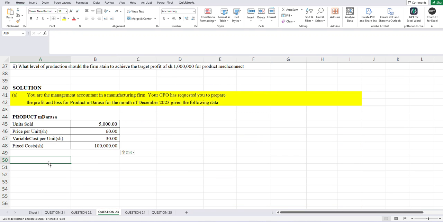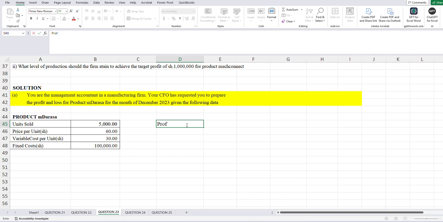Profit and loss, remember, it is all about our sales minus our costs. Remember the concept of profit. We'll be talking about our total revenue minus our total cost. In other words, the same case can be taken as you talk of your total contribution minus our fixed costs. This can also give you what?